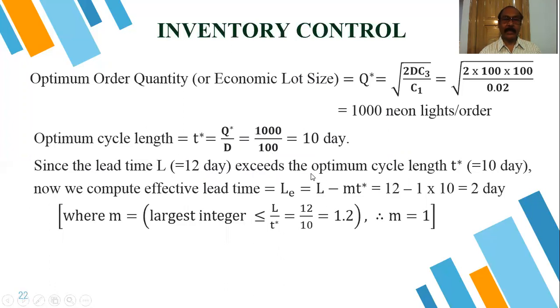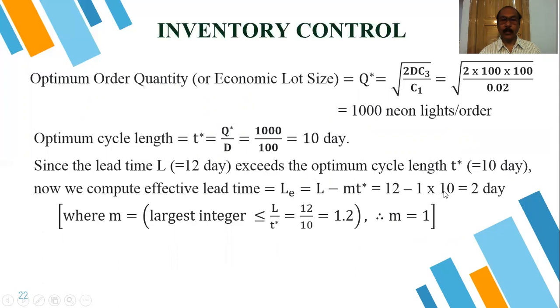So the 12 days lead time exceeds the optimum cycle length. Since it is greater than 10 days, we have to calculate LE equal to L minus M T star. If it were less, then it would be okay.